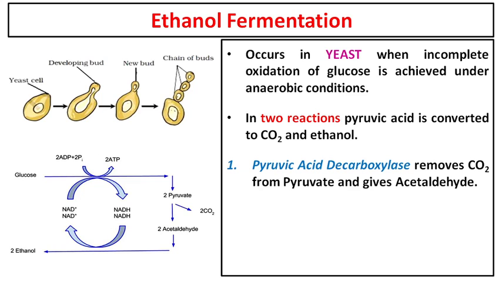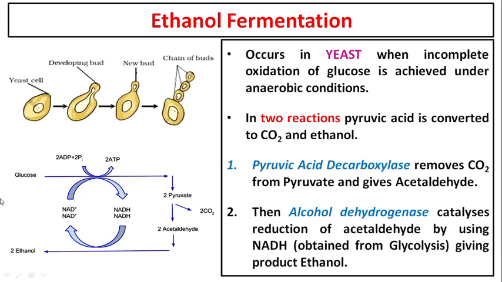Now acetaldehyde is converted into alcohol or ethanol with the help of another enzyme called alcohol dehydrogenase. Clear? So what does alcohol dehydrogenase do? It converts acetaldehyde to ethanol. Now remember, I had told you that you can convert an aldehyde into ethanol if you reduce it. On reduction of an aldehyde you get ethanol. So for this reduction, what will be used? You require some protons, or hydrogen, or you require electrons. Where do they come from? They come from the NADH.